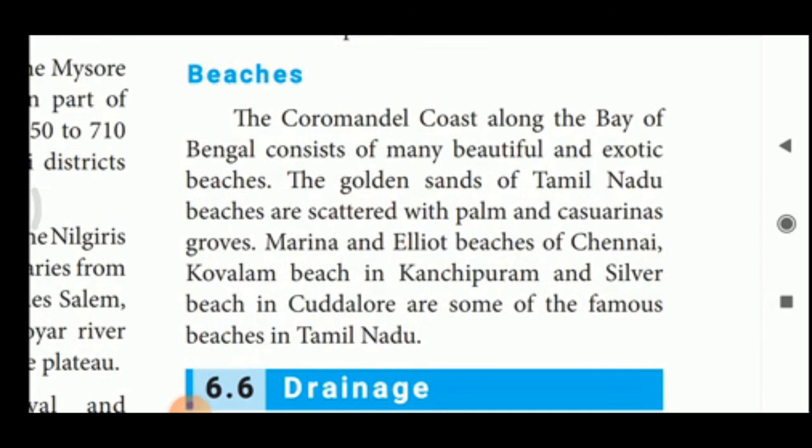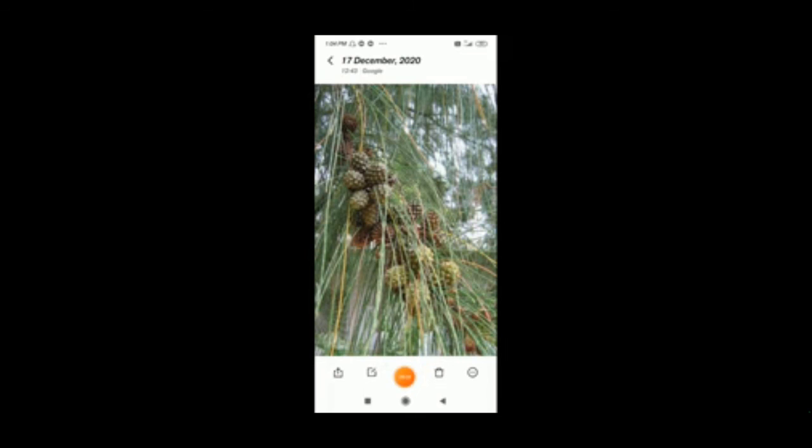Beaches. The Coromandel coast along the Bay of Bengal consists of many beautiful and exotic beaches. The golden sands of Tamil Nadu beaches are scattered with palm and casuarina groves. Marina and Elliot's beaches of Chennai, Kovalam beach in Kanchipuram and Silver beach in Cuddalore are some of the famous beaches in Tamil Nadu. Boys, now I am going to show this casuarina tree. Boys, see here, this is the casuarina tree. Okay. Thank you.